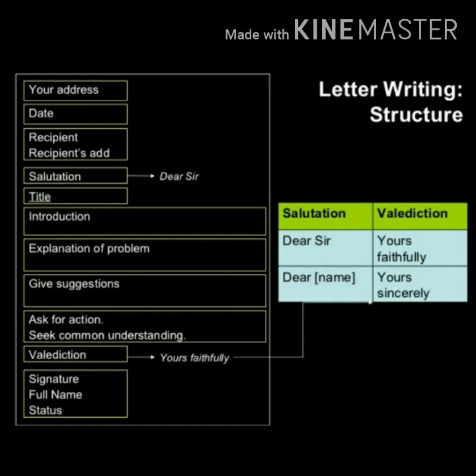Now you can see the structure of a formal letter. First goes your address, means you are writing the letter, so your address. Then the date. Then the recipient's address, means whom you are sending the letter. Then comes your salutation. I had told you the meaning of salutation. Then comes the title. Title is your subject. Then comes the whole body, which is divided into 3 paragraphs: introduction, explanation and suggestions.